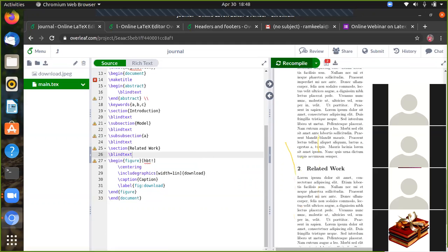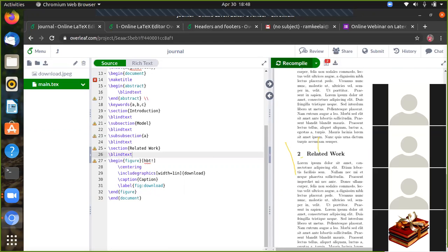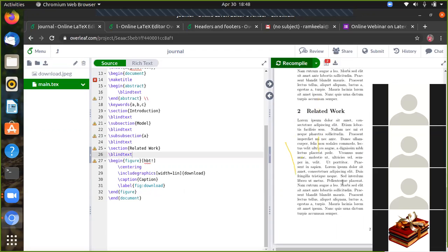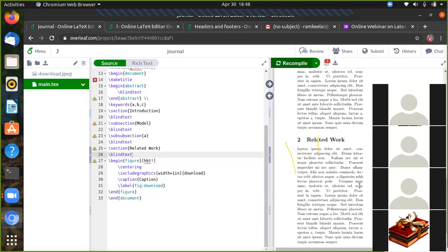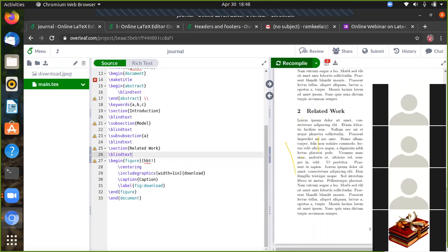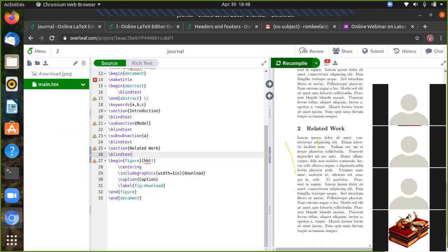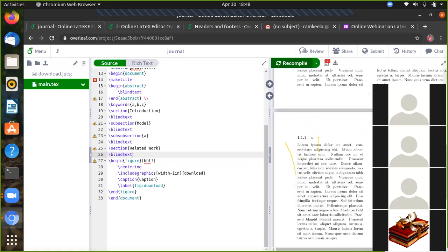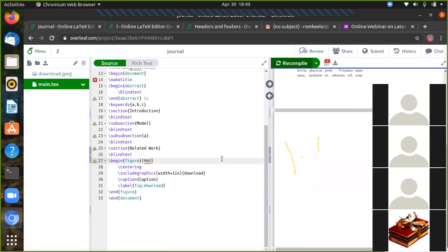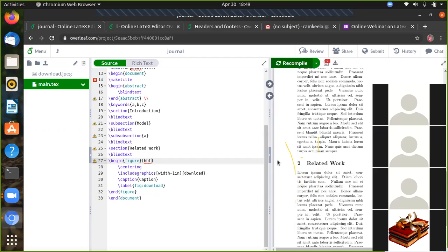Okay, now it can come here, after this portion. Okay, so now it comes to the correct portion, but after this portion related work, it must come to here. That's the correct thing. Okay, we have to modify something in this.